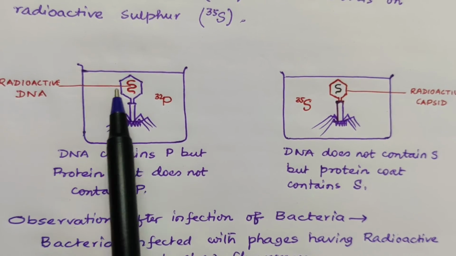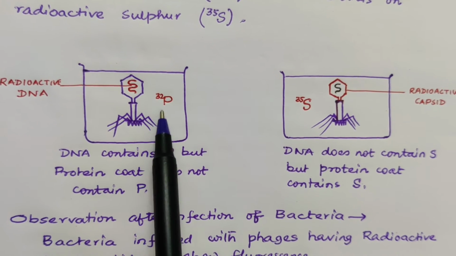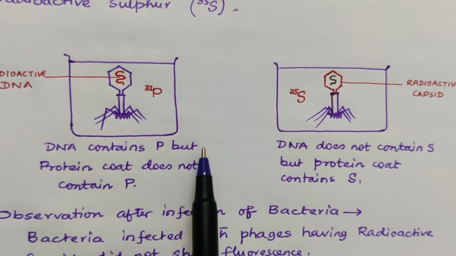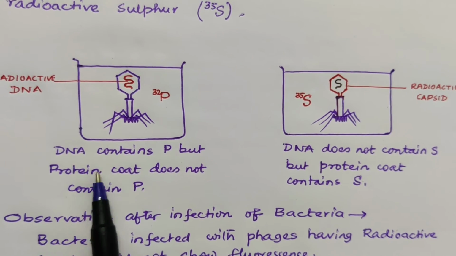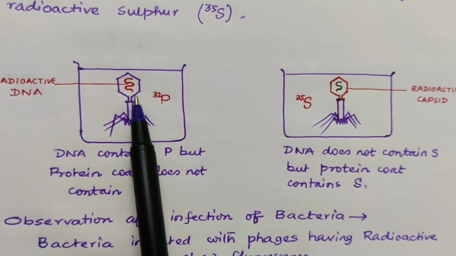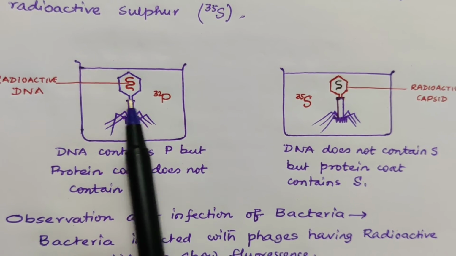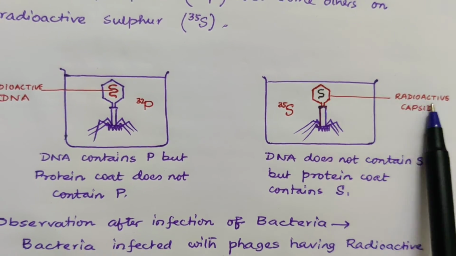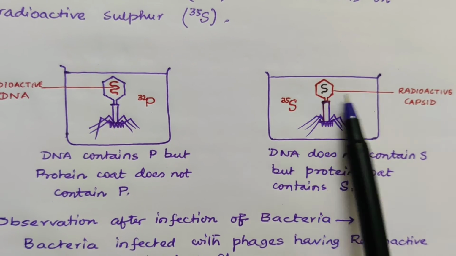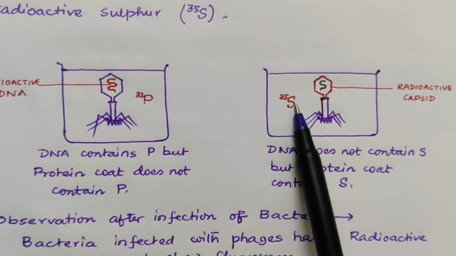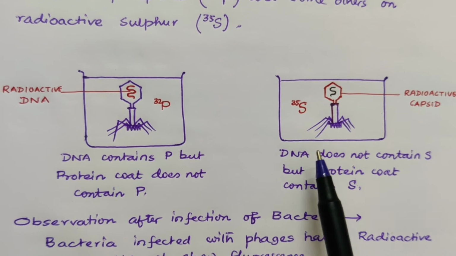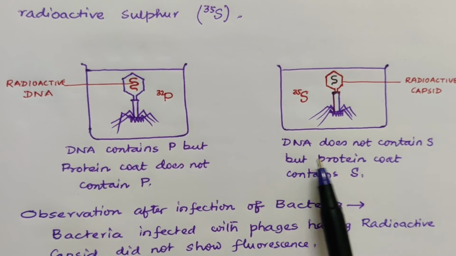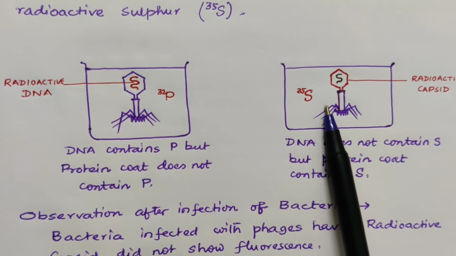This is the radioactive DNA. If they are grown in radioactive phosphorus, they get radioactive DNA because DNA contains phosphorus but the protein coat does not contain phosphorus. This is the protein coat. It does not contain phosphorus. But in this case you see here the capsid, which is made up of protein, becomes radioactive since it is grown in radioactive sulfur, because DNA does not contain sulfur, whereas the protein coat contains sulfur.